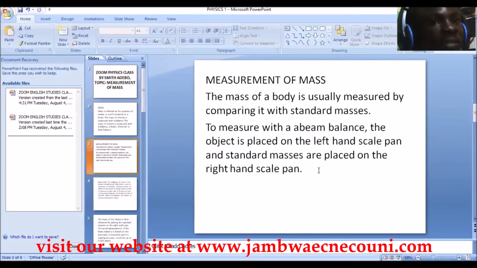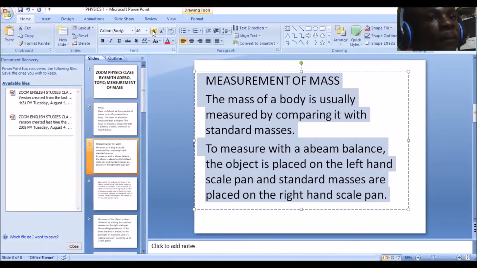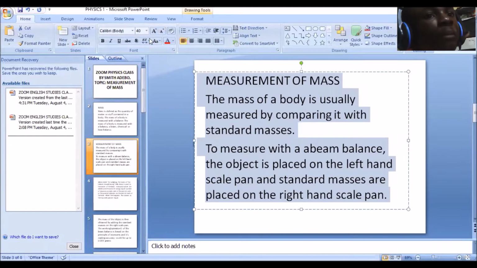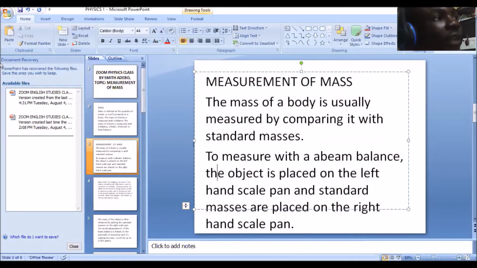Now, measurement of mass. Like I said, it is measured with a beam balance, a chemical balance, or a lever balance. You notice that all of them are called balances. Now, the mass of a body is usually measured by comparing it with what? Standard masses. Standard masses are already known masses. To measure the mass of a body, you simply compare it with standard masses. It is by this comparison that you'll be able to ascertain the mass of the body.